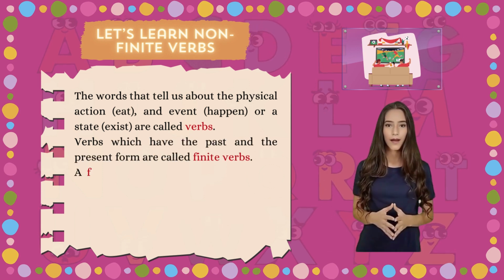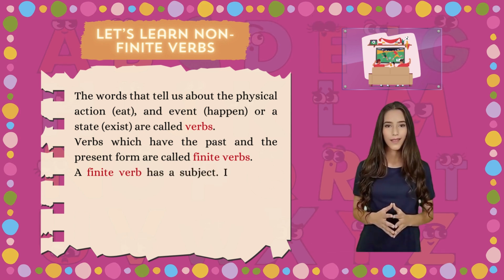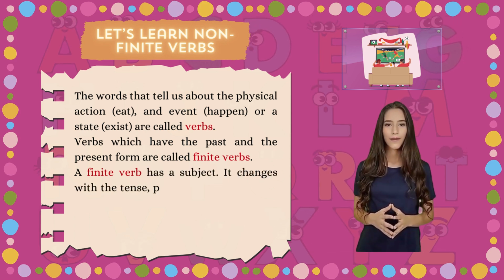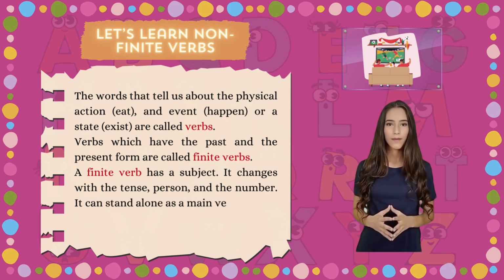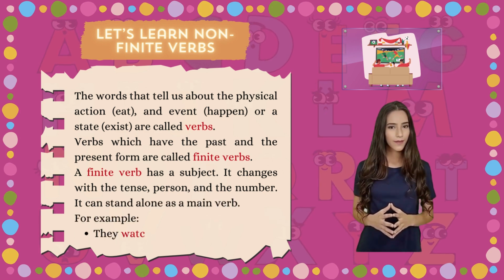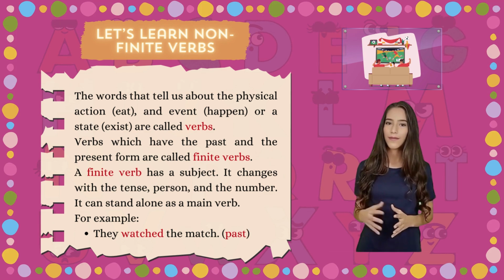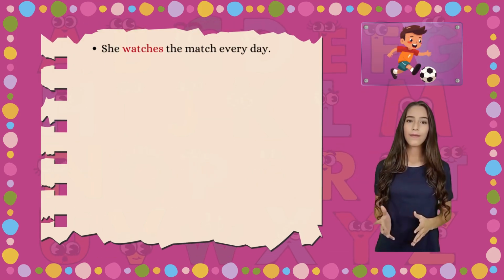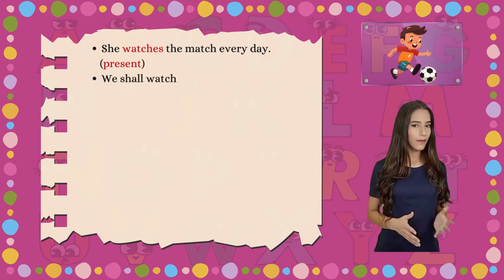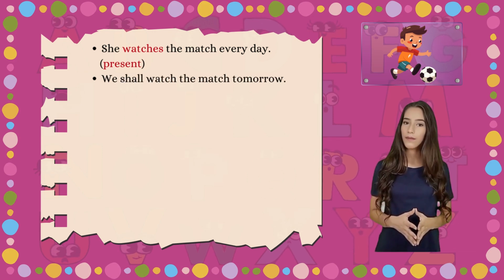A finite verb has a subject. It changes with the tense, person, and the number. It can stand alone as a main verb. For example, they watched the match. Past. She watches the match every day. Present. We shall watch the match tomorrow.